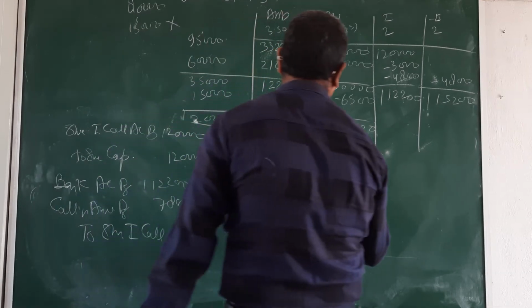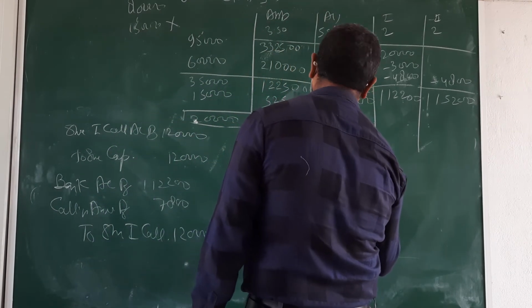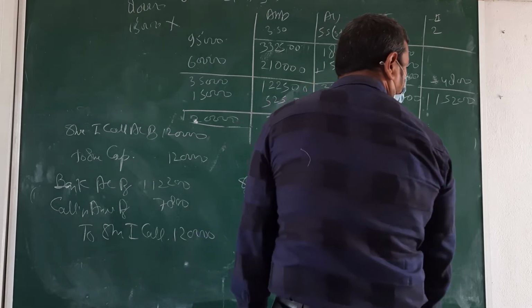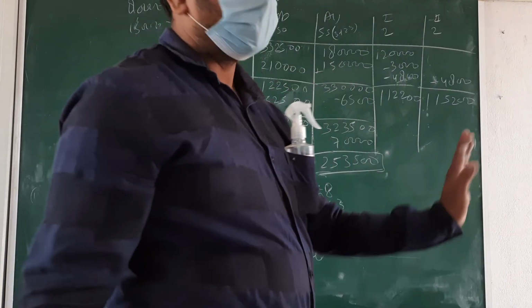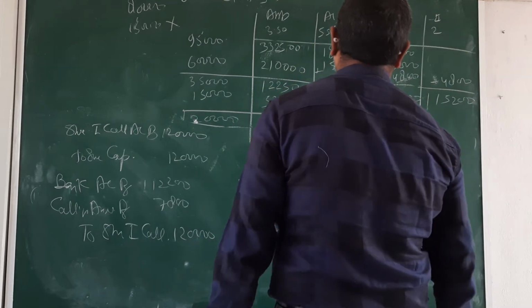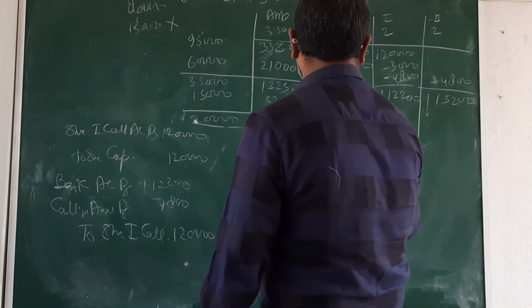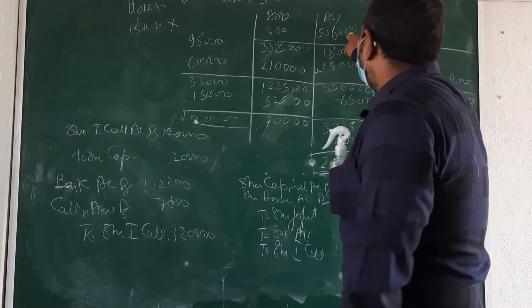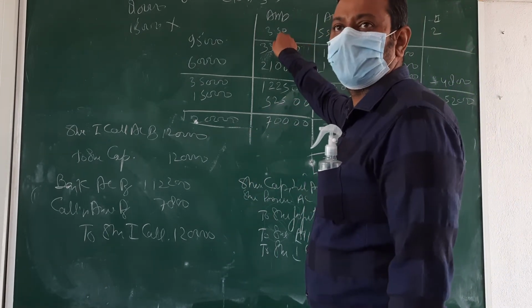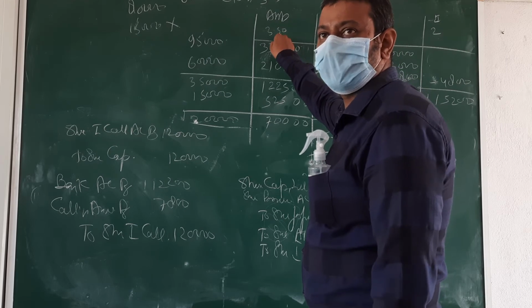Okay, put the premium amount 2.5. No, sorry, 3. 3 is the premium. Okay, and 2.5 is the allotment. Then total amount is 2.5, 3.5. What amount is coming? 6.